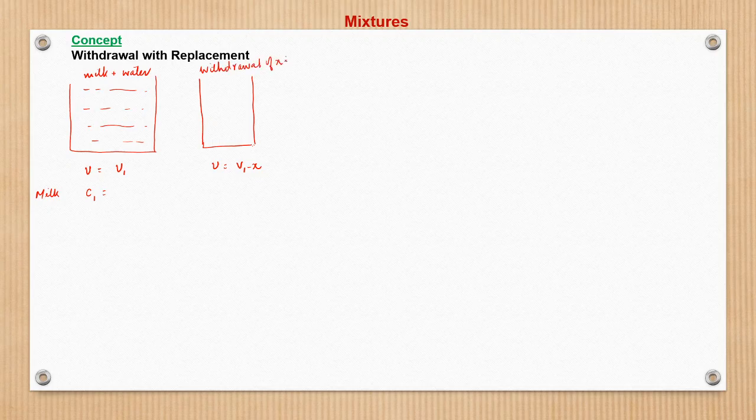Withdrawal of X liter of solution. So what happens? The new volume would be V1 minus X. And the concentration of petrol, we need to see if it changes in this case. From the initial solution of milk and water, we took out some milk and water. So the concentration would not be changing because it's a homogeneous mixture. We are not mixing anything. We are just taking out. So whatever remains also has the same proportion of milk and water. So concentration remains the same. So C1 is equal to P here. So here also C1 would remain as P.